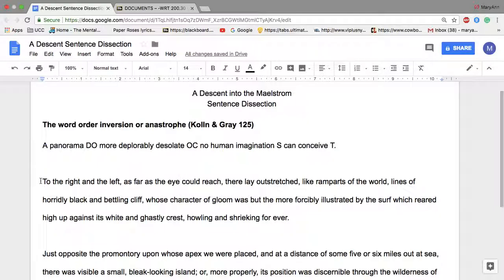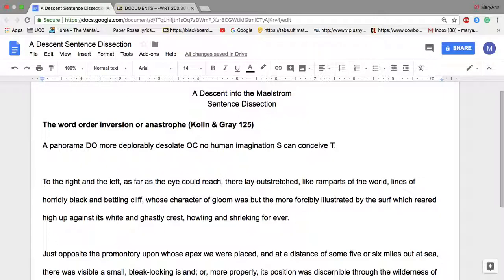Let's look at the next sentence, which is quite long. So we're going to look for our verb first. To the right and the left, as far as the eye could reach. Here's our first verb, reach. And try to figure out what that verb is. It doesn't have anything to the right of it. We're looking at another inversion: as far as the eye could reach, to the right and the left.